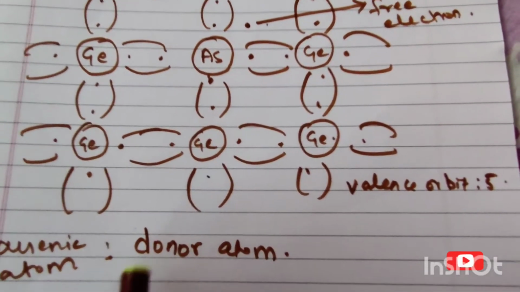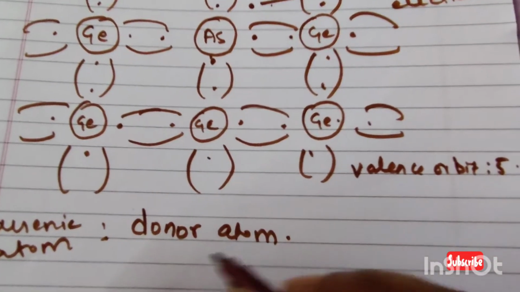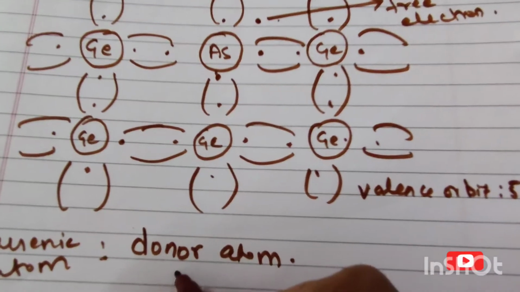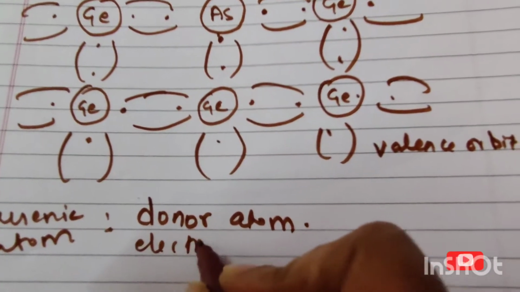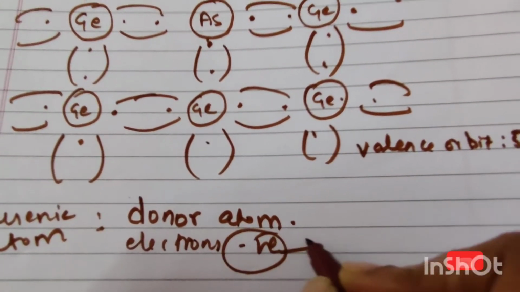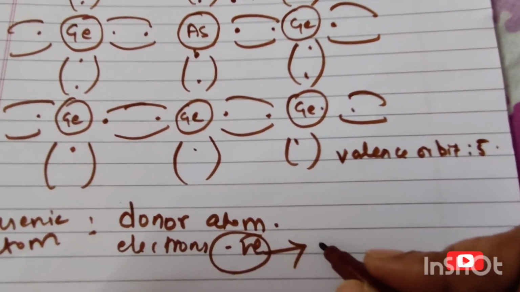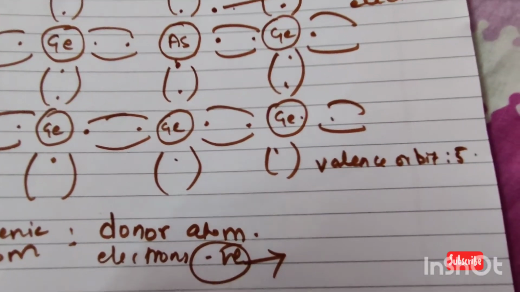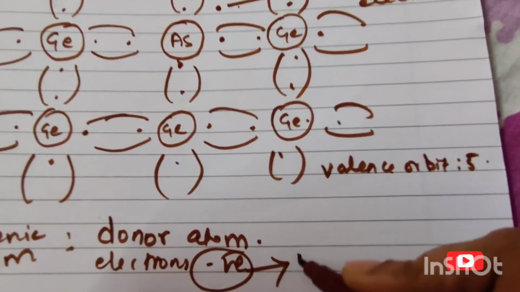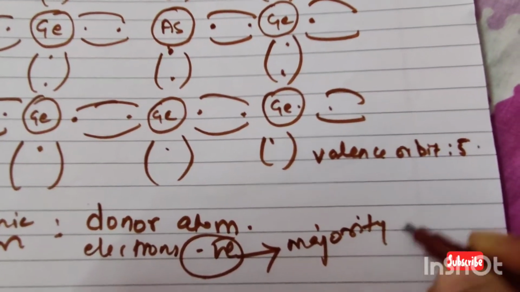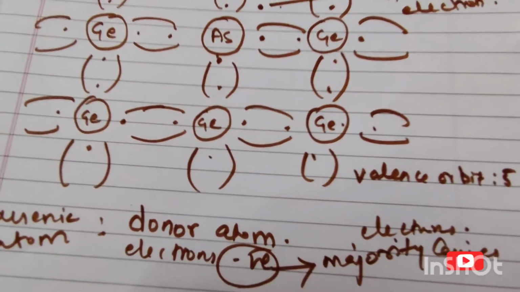Generally these extrinsic semiconductors are named n-type semiconductors for the simple reason that it is donating electrons to another atom. Electrons are negative charge, so that's why these are called negatively charged. Electrons are the majority carriers here, so you can also call it a negatively charged n-type semiconductor. The majority carriers are electrons. Okay, I think this is clear now.